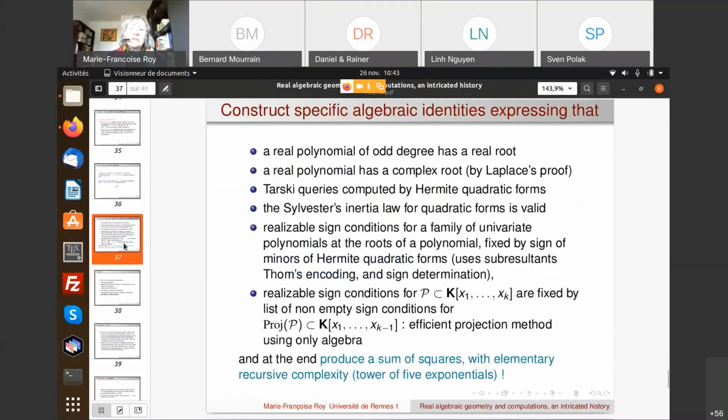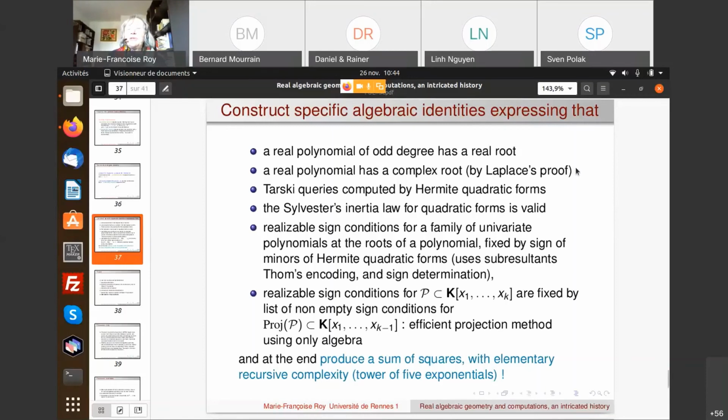Of course, I cannot at all explain the proof, but I just want to say that we needed to construct specific algebraic identities to express classical results in algebra: the fact that a real polynomial of odd degree has a real root, which is of course for us just an axiom, a consequence of the intermediate value theorem, but this axiom has to be translated into algebraic identities.